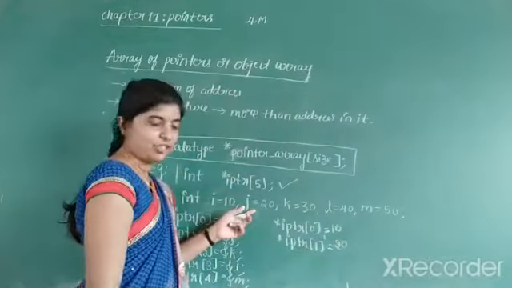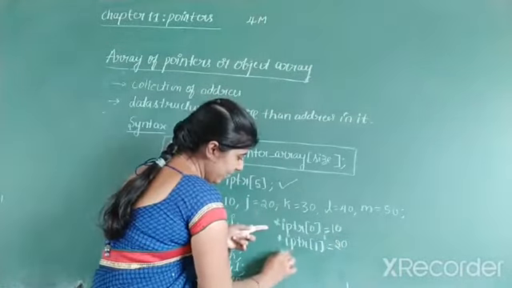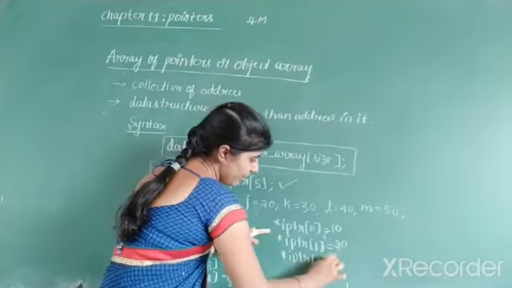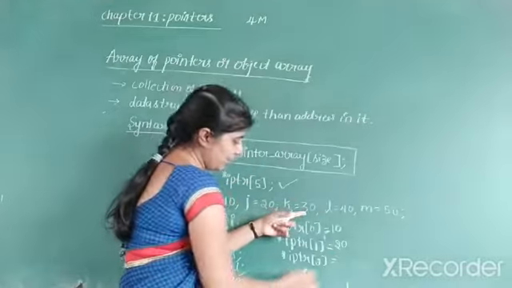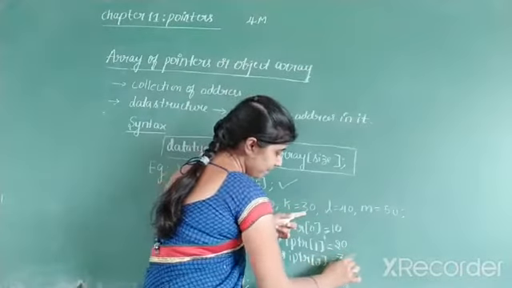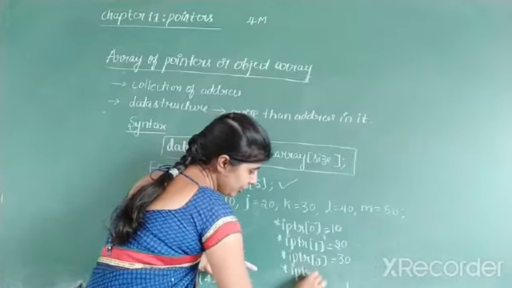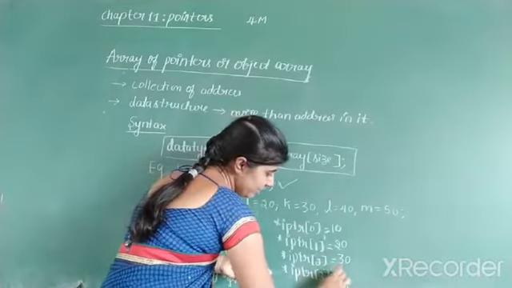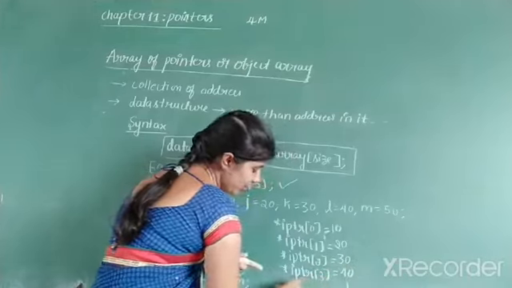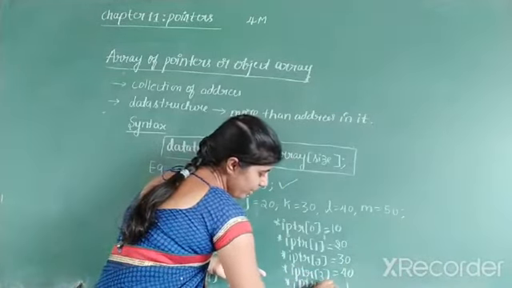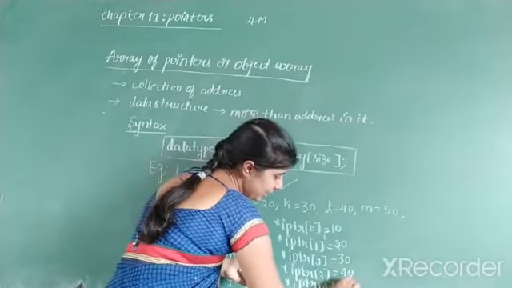And star IPTR of 2, the element present at the second location, is 30. Next, star IPTR of 3, the element at the third location. And the last one, star IPTR of 4, gives the element 50.